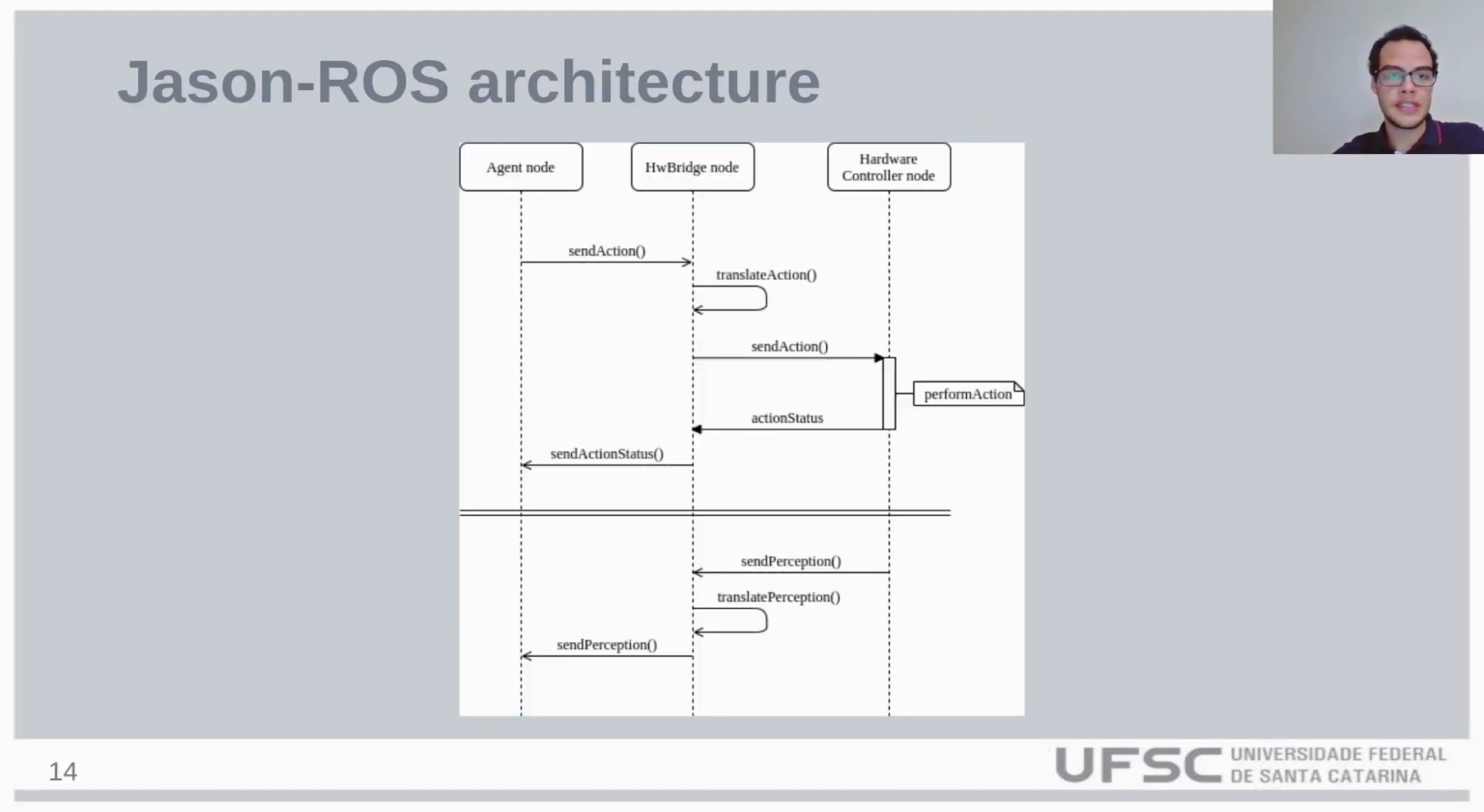In this figure, you can see the sequence diagram of the proposed architecture. When the agent node wants to perform an action, it sends an action to the HwBridge node, which translates the action using the action manifest. Then, it sends the translated action to the hardware controller node, which performs the action and then sends back an action status to the HwBridge node, which sends the action status back to the agent node. For the perception, the HwBridge node subscribes to the topics described in the perception manifest, and when it receives a perception from the hardware controller node, it translates the perception into the perception type and then sends it back to the agent node.